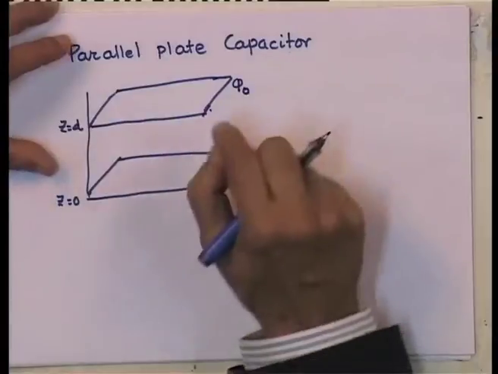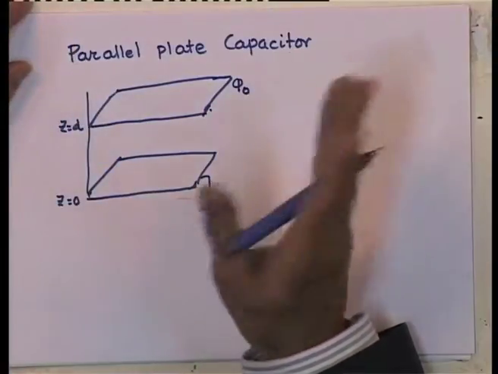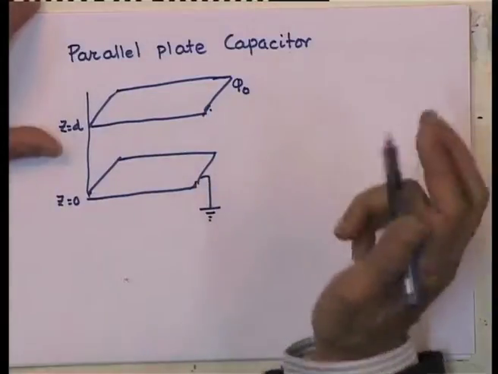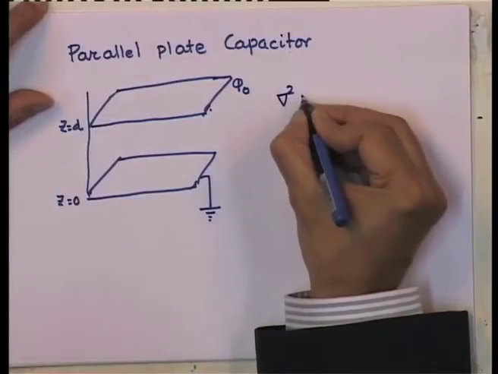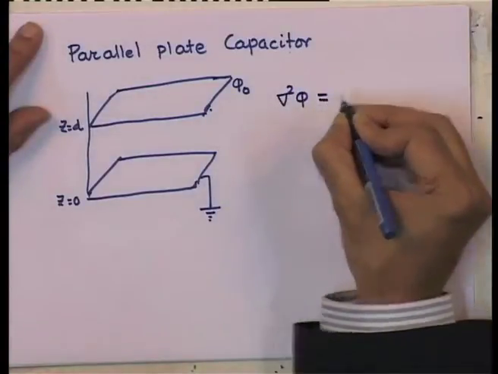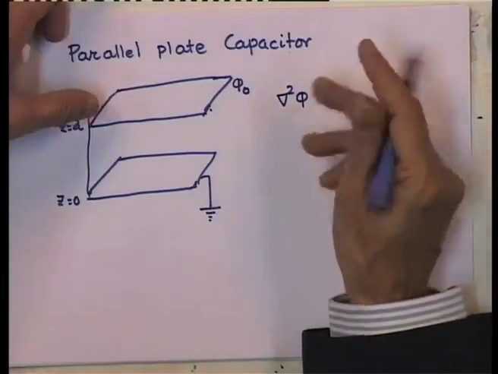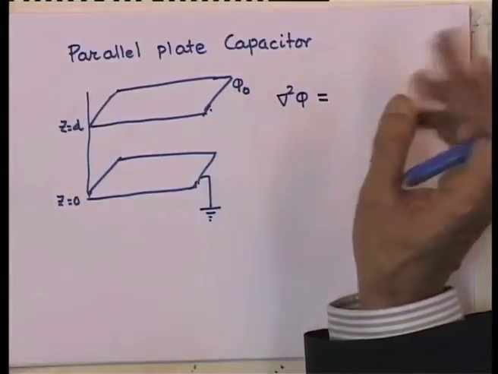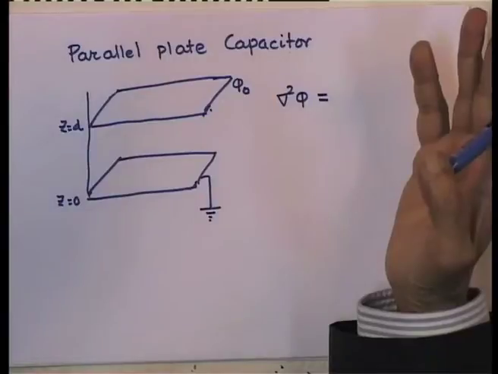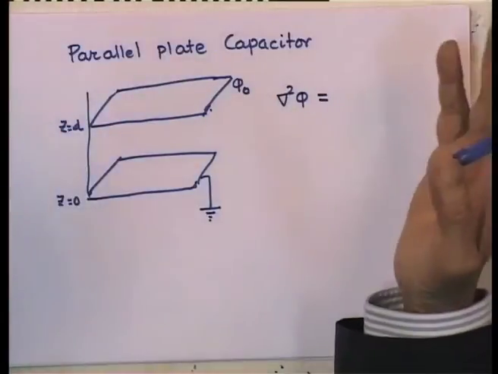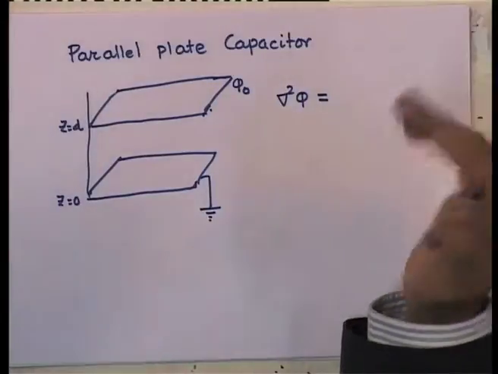Now, in the region between the two plates, there are no sources of charge. So, therefore, in the region between the two plates, I have Laplace's equation for the potential, which is del square phi equal to 0. But remember that since I take the plates to be infinite in dimensions, there is no x and y variation of any physical quantity that we care to calculate.